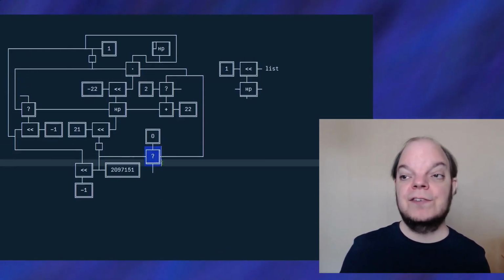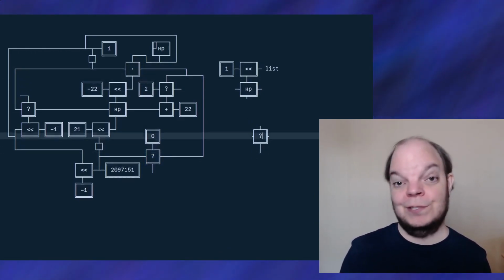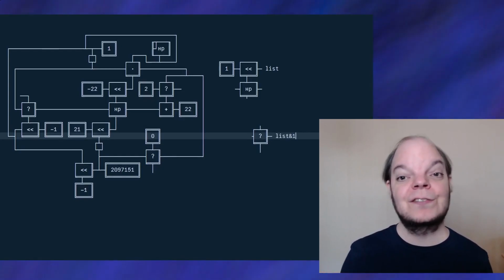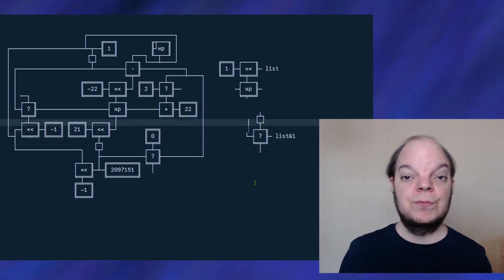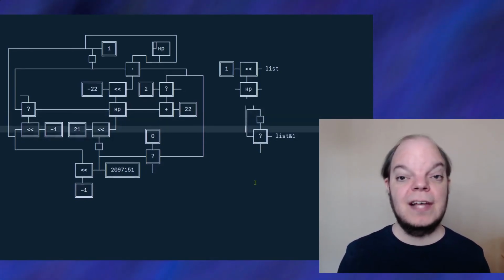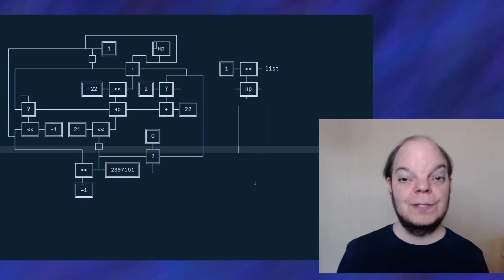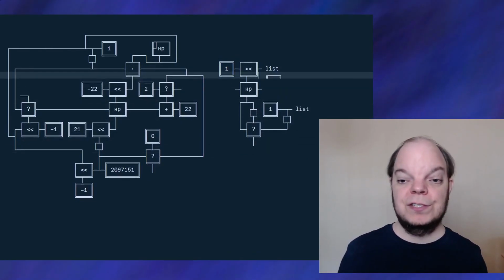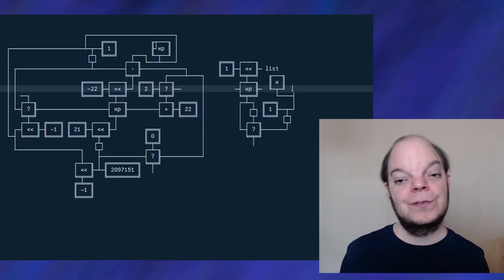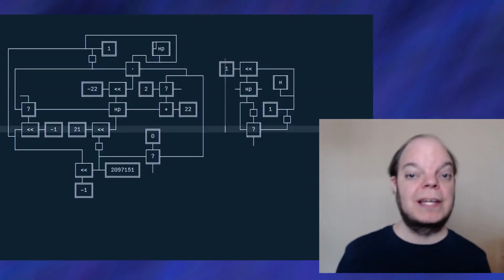Now the final extracted element is either the returned element or its bitwise negation, so we need a question mark box to discern those cases. And we do the bitwise negation in the case where list AND 1 was not 0. And then let's just implement the bitwise AND. And then we just need a declaration box and join up all of those wires. That one should be a -1.